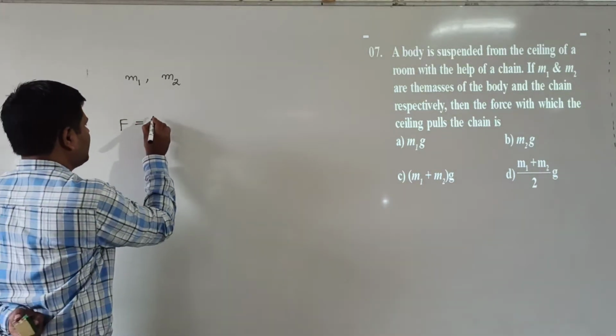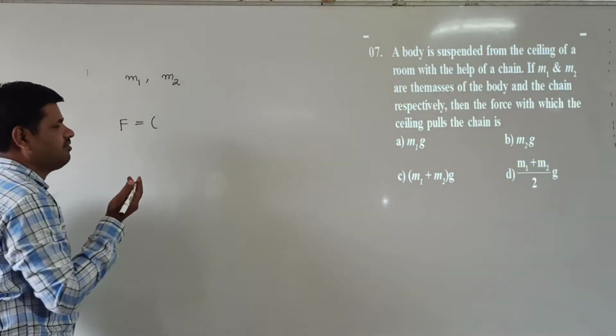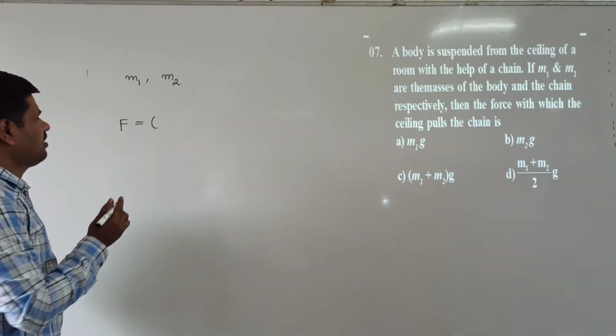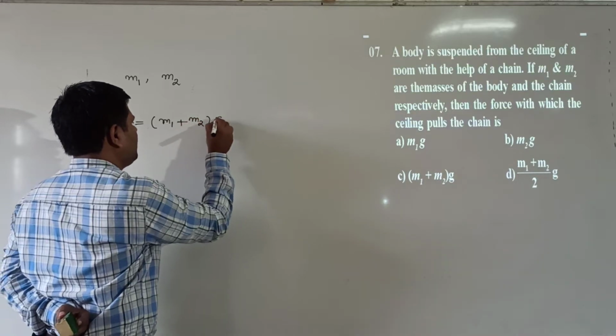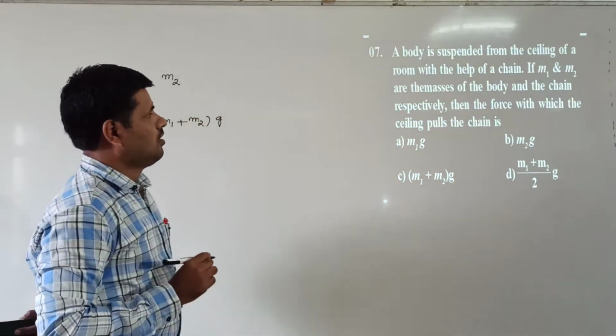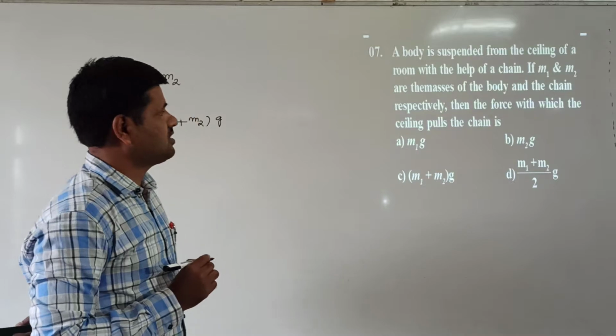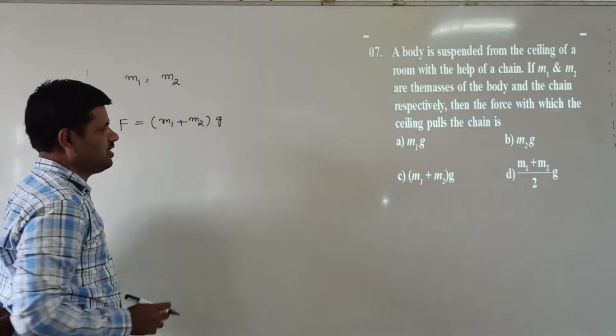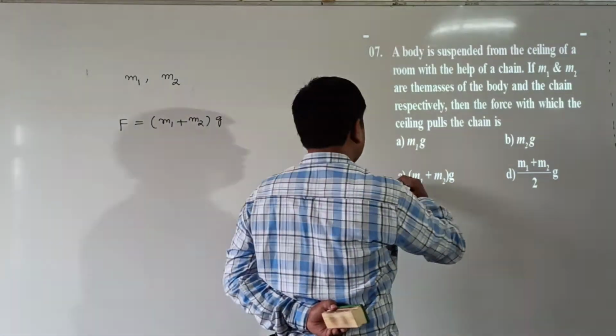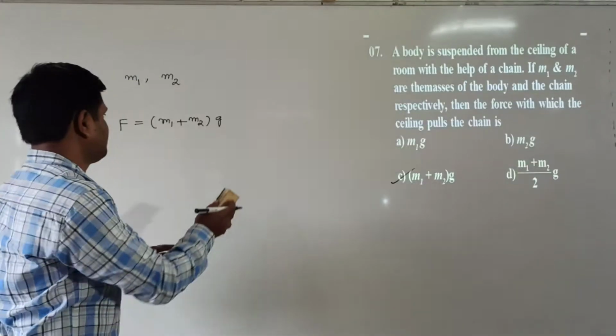Total mass can be written as what is here? Force, or weight, we are writing here. The force is equal to total mass, that is m1 plus m2 into g. Here m1 is the mass of the body, m2 is the mass of the chain. Total mass is m1 plus m2 into g. So which option is correct here? C option is correct.